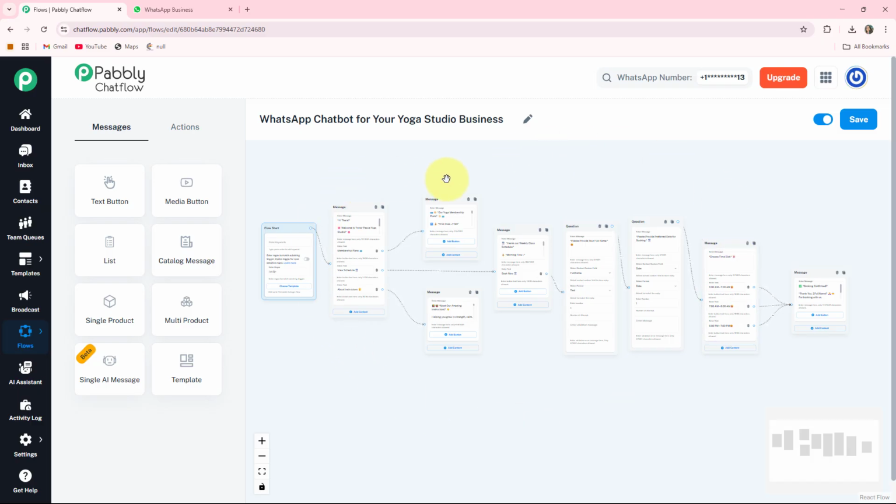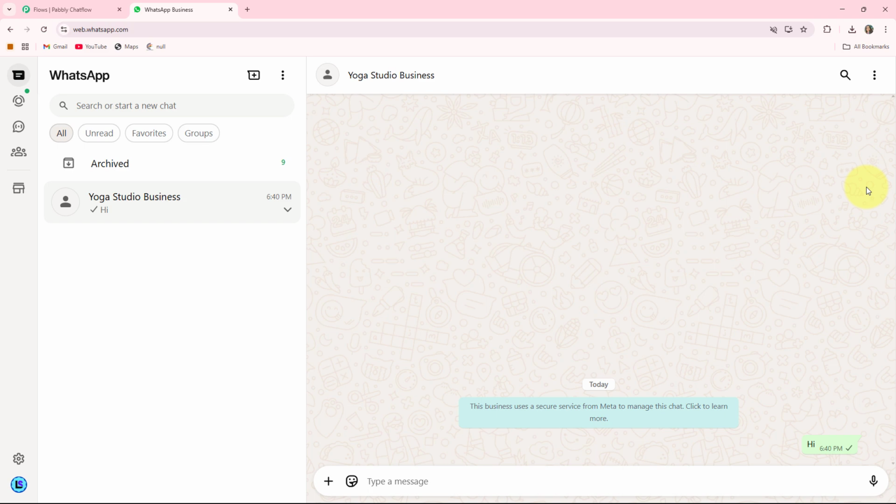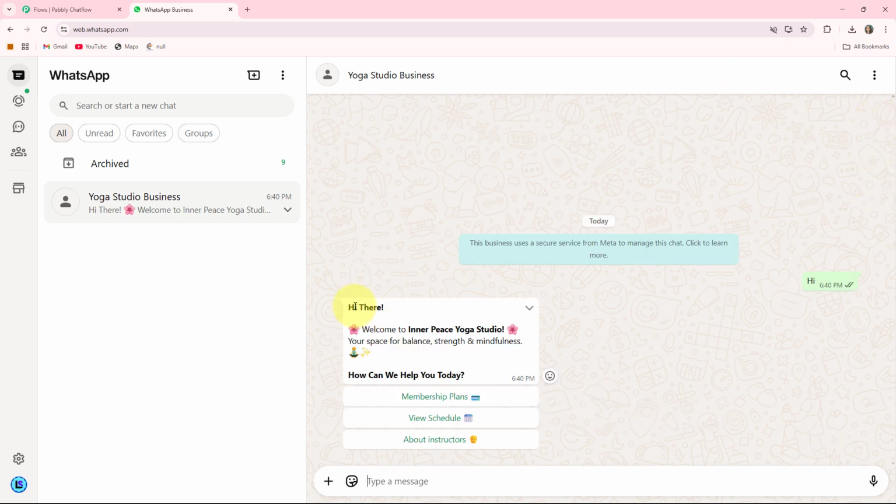let me give you a quick review of how this bot will work and how it will respond to your clients instantly. By sending a hi message, or any message you like, to my WhatsApp business account of the yoga studio, here I sent a message. See, the bot will respond to me automatically. Hi there, welcome to Inner Peace Yoga Studio, your space for balance, strength and mindfulness. How can we help you today? While providing me 3 different options, that is membership plans, view schedule and about instructor.